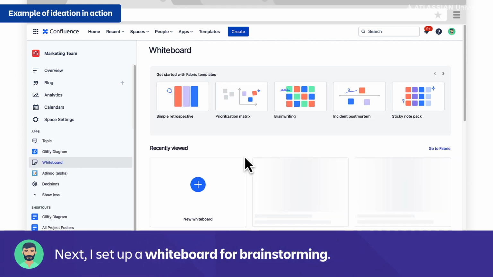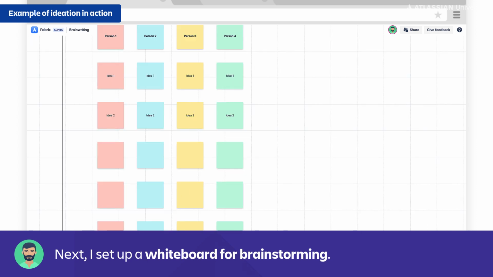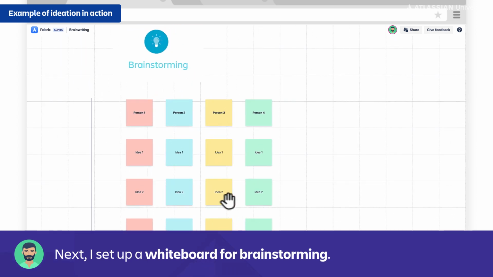So if we click into Whiteboard, you can see that we're here inside the whiteboarding tool within Confluence. With any whiteboarding tool, I always like to start with a template. And since we're doing brainstorming, I can select the brainstorming template here. So what I've done, I'm not going to use the template exactly. I've customized the template a little bit to fit what I'm looking for.